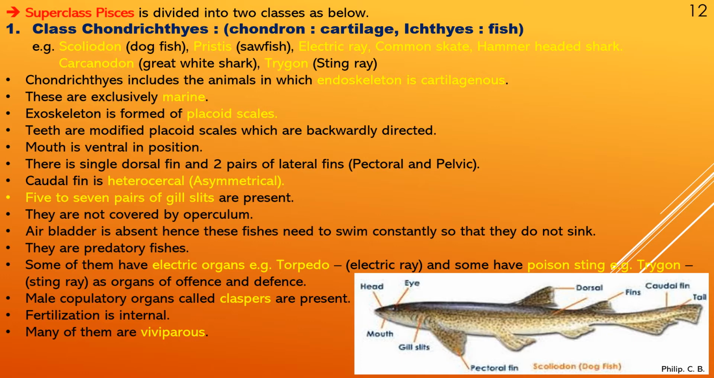They are predatory fishes, meaning they are usually predators, as we can see in the case of shark, etc. Some of them have electric organs. Example, torpedo, which is the electric ray. So they may emit certain electric current from the electric organ, which can be fatal as well. And some have a poisonous sting. Example, Trygon, the stingray, as organs of offense or even defense.